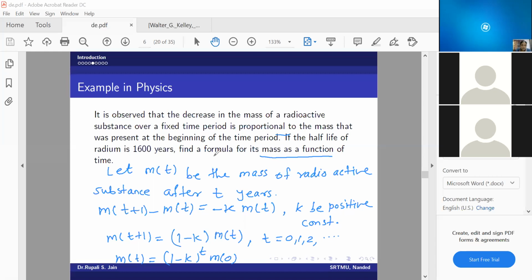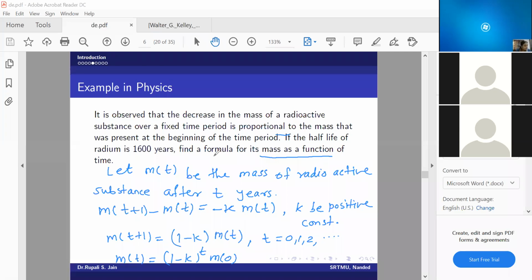Whatever mass was there, to decrease that mass to half, it will take 1600 years. So if its mass is m of t, after 1600 years it will be m of t by 2. So that is half-life. Half-life is 1600 years.